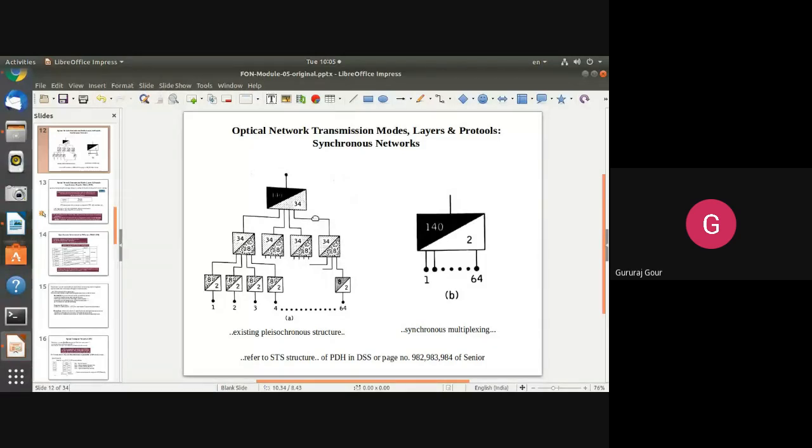Then in the next level of the hierarchy, each of the 34 Mbps PDH are multiplexed together to support 140 Mbps.